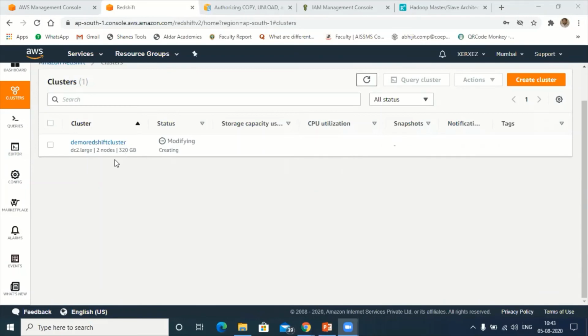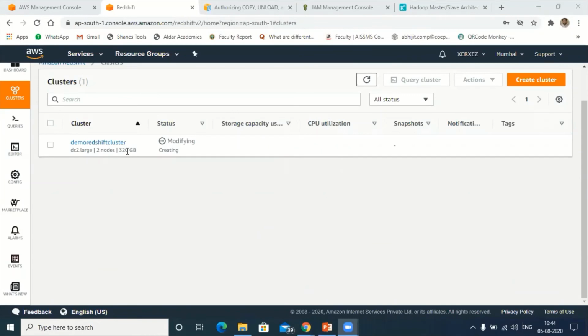That is because it is 4x, no? Yes, sir, 4x large. RA3 you have taken, so that means it is very costlier, because it is the latest version. But this DC2 large is the older version, and the charges are also very less. That is the reason I'm getting 320 GB. Since RA3 is a new one, the processing speed and performance will be very high. That's the reason you are getting a small amount of space.